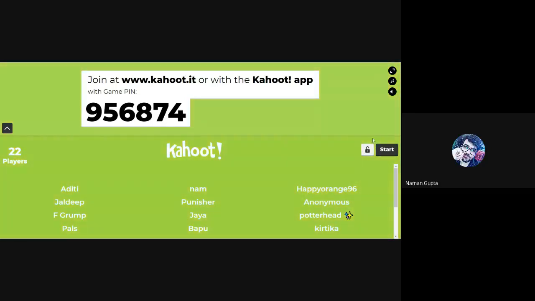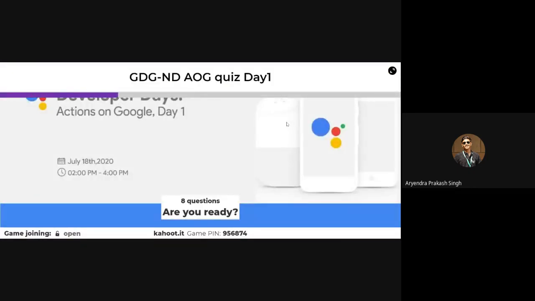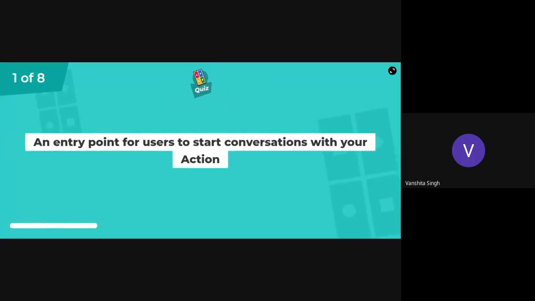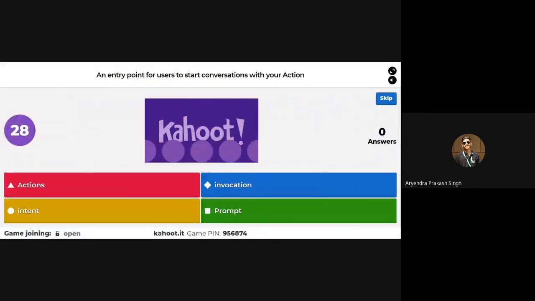Yeah, we can start for sure. Okay, cool. So be ready, guys, and here we go. First: an entry point for users to start conversations with your action. Option A, actions. Option B, invocations. Option C, intent. Option D, prompt. You have to remember by colors, guys. You will get the colors on your mobile phone. Hurry up, 5 seconds left.